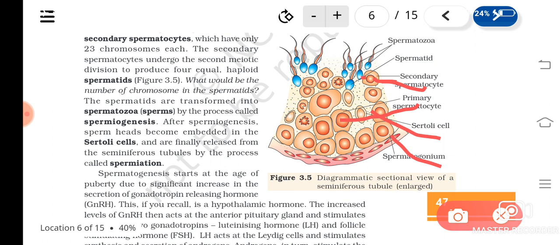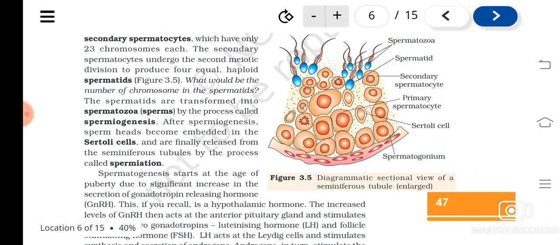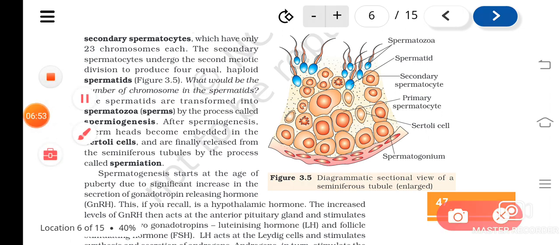Spermatids will get changed into sperms by a process called spermiogenesis. So spermatogenesis includes what also? Spermiogenesis also. Once they are formed, you can see that with the head of the sperms, they will get attached to the Sertoli cells. This fully matured sperm should get released into the seminiferous tubules, or into the lumen of the seminiferous tubule, by a process called what?